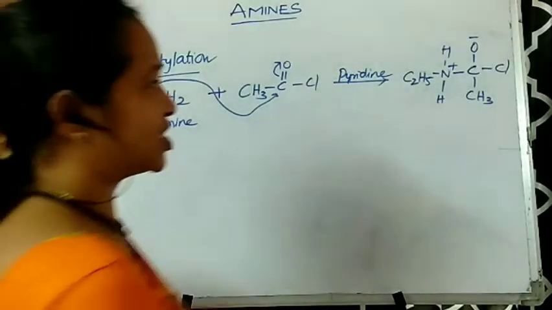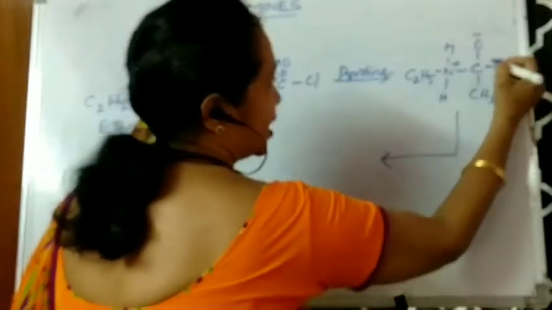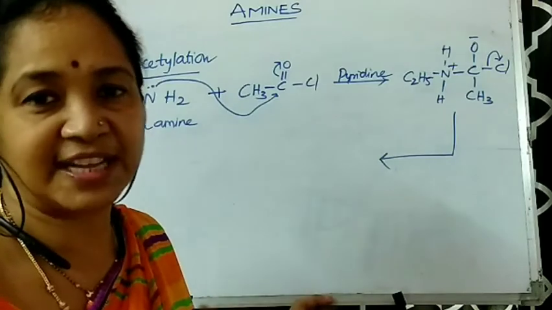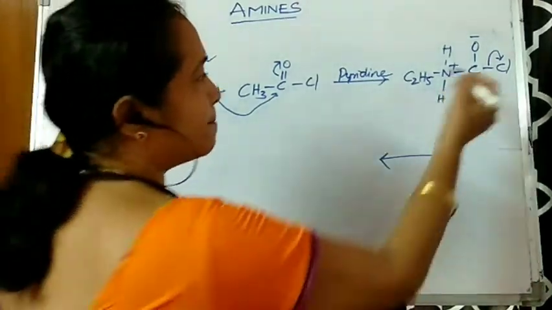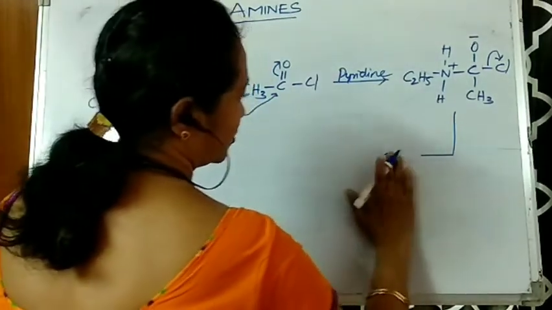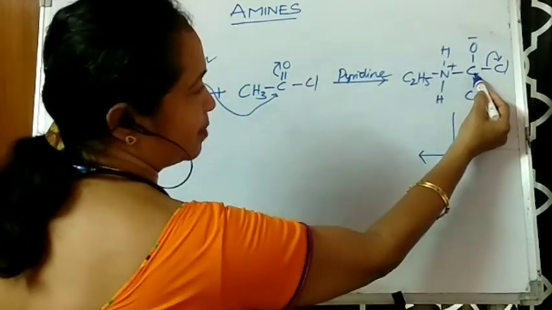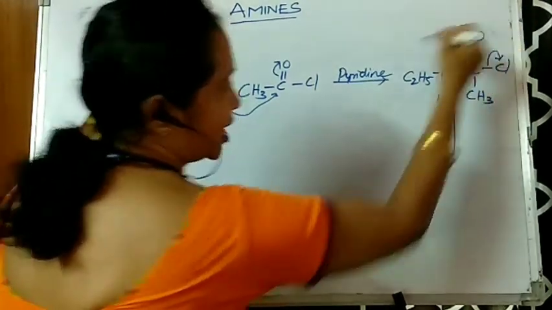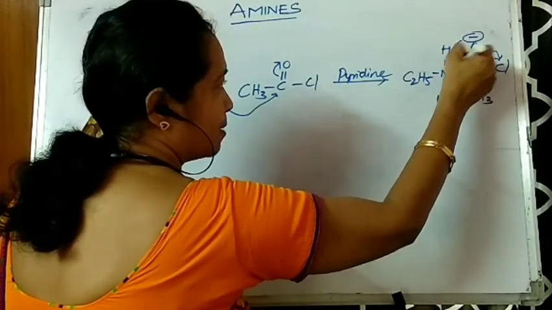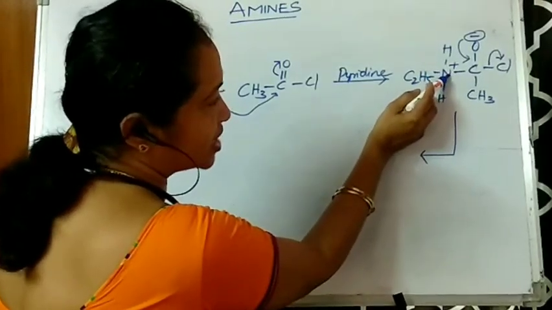Now displacement takes place. How is that done? Now look at this. Here, first of all, the chloride is coming out in the form of a Cl minus chloride ion, breaking the bond, then C attains a positive charge. And when the C attains a positive charge, to nullify it, the charge on the oxygen comes out and forms a double bond between oxygen and carbon. And you observe a positive charge on the nitrogen.